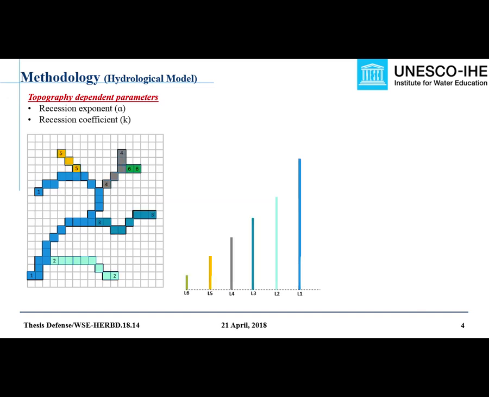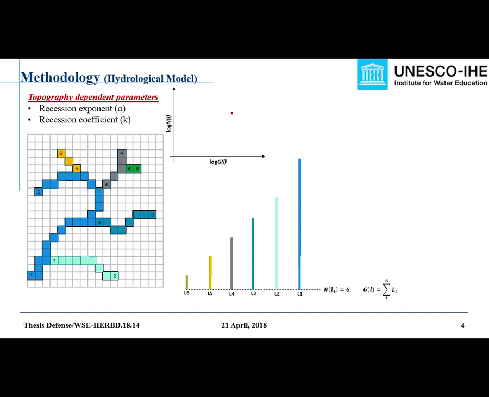After this, two additional parameters have to be defined. First one is NL, which is the total number of reaches, whereas the second is ZL, which is the sum of the lengths of each individual reach. After this, these parameters are plotted on a logarithmic scale. We have already got the first point at the initial stage.